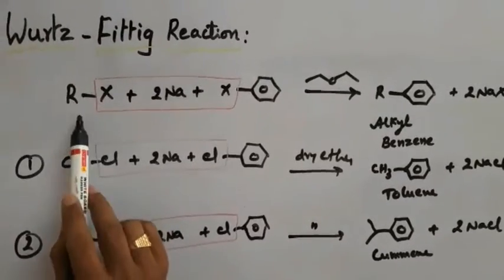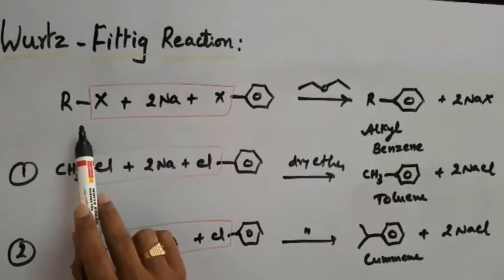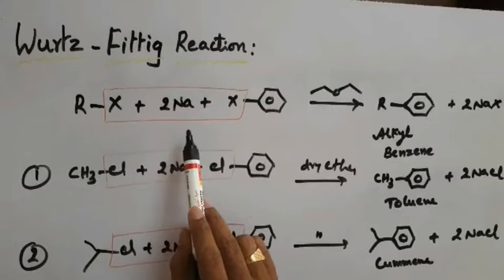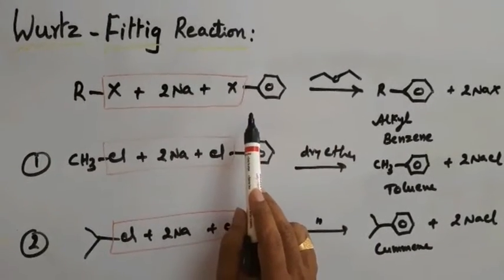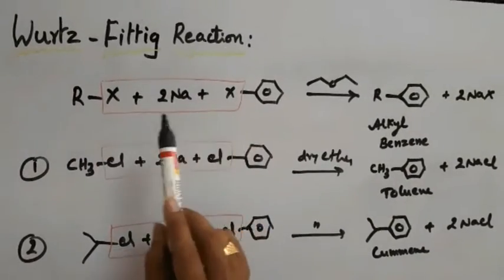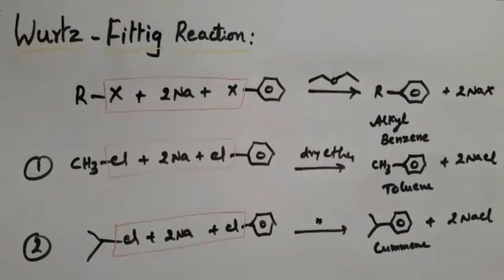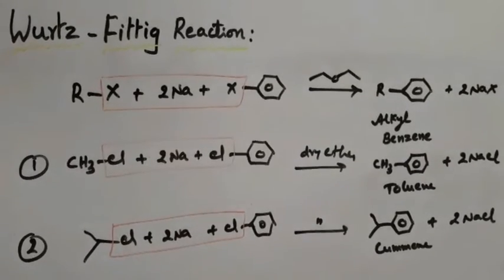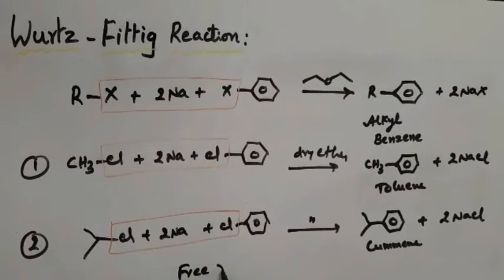Okay. If two alkyl halide molecules couple in presence of sodium metal and dry ether, it is named as Wurtz reaction. If two aryl halide molecules couple with each other in presence of sodium metal in dry ether, then it is called as Fittig reaction. Contrary to that, if one alkyl halide and one aryl halide couple with each other in presence of sodium metal and dry ether, then it is called as Wurtz-Fittig reaction. And this particular Wurtz-Fittig reaction involves free radical mechanism due to the alkali metal taken.